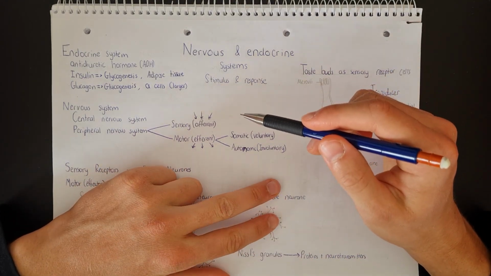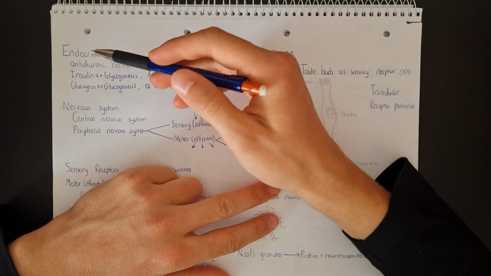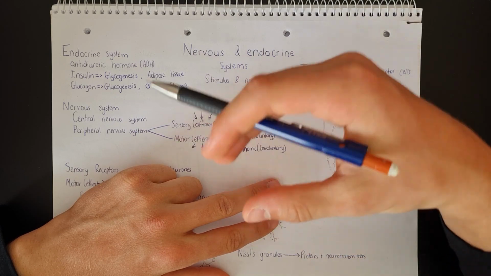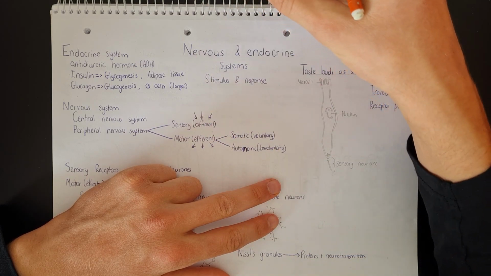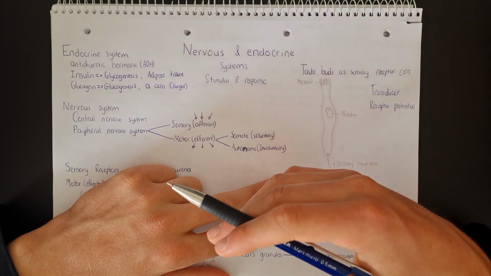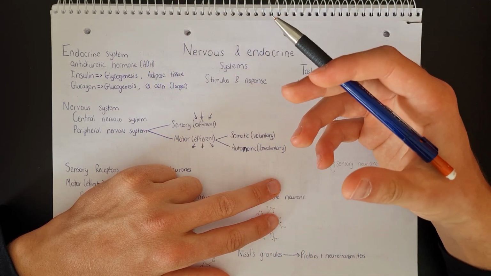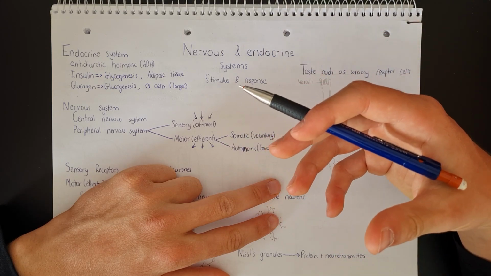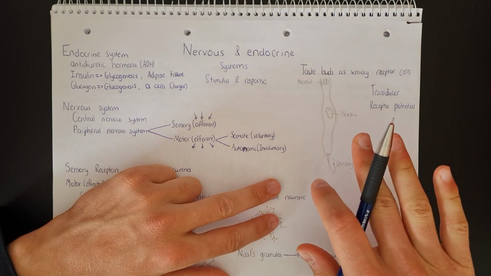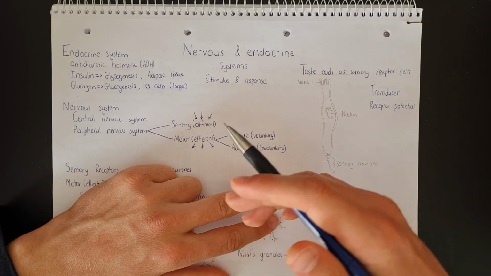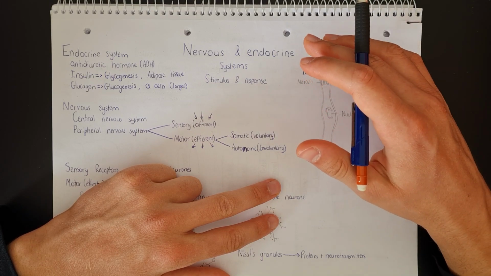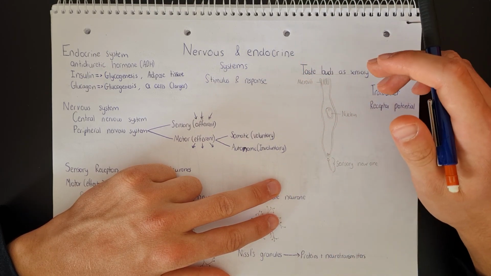The speed of transmission also differs. In the endocrine system, the hormone will have to enter into the bloodstream and then it will have to go and reach the target cell. Whereas the nervous system has a very rapid mode of transmission, right? The speed of transmission is very quick because these nerve impulses are being transmitted from neuron to neuron extremely quickly, right? We can have a very fast reaction time. That's the neurons all being involved.